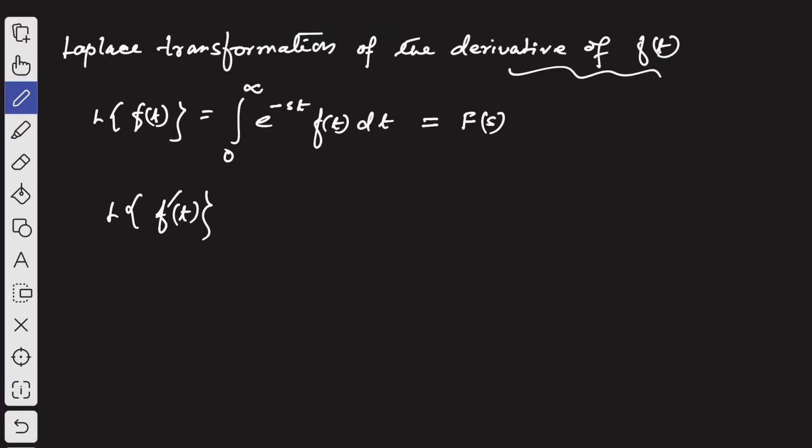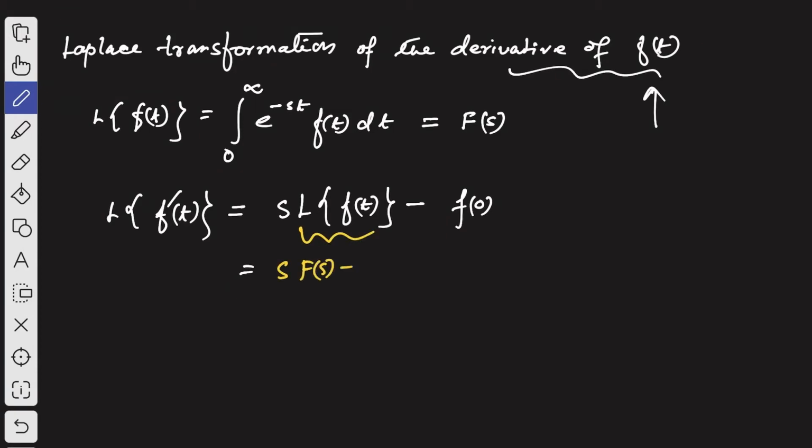Its Laplace transformation is s L of f of t minus f of 0. This is given by this theorem. Or instead of Laplace transformation of f of t, you can write s capital F of s minus f of 0, because Laplace transformation of f of t is given by F of s.